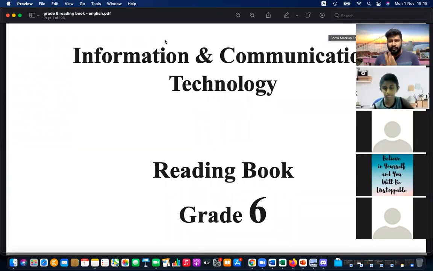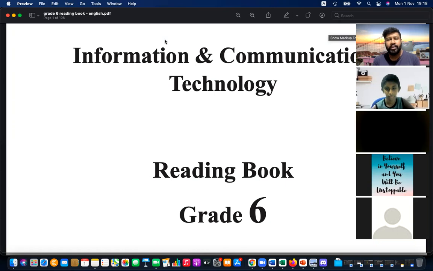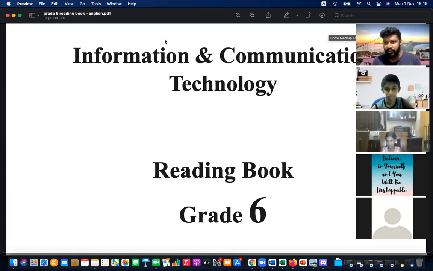Okay. First of all, officially welcome you all to GICTS, the School of ICT. We have a different vision and mission. Basically our aim is not just to teach ICT. We are planning to teach other subjects, even science, maths, English, history, geography, biology, all other subjects using ICT, right? That is kind of a different experience for you all. I promise that it will definitely be a different experience for you all.